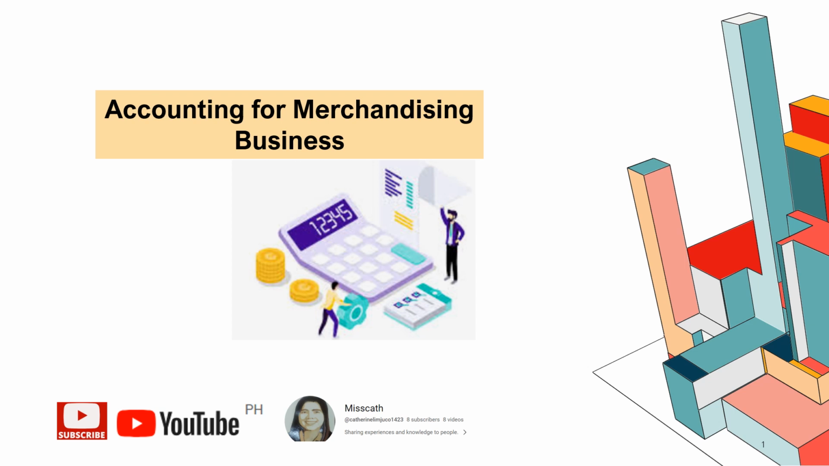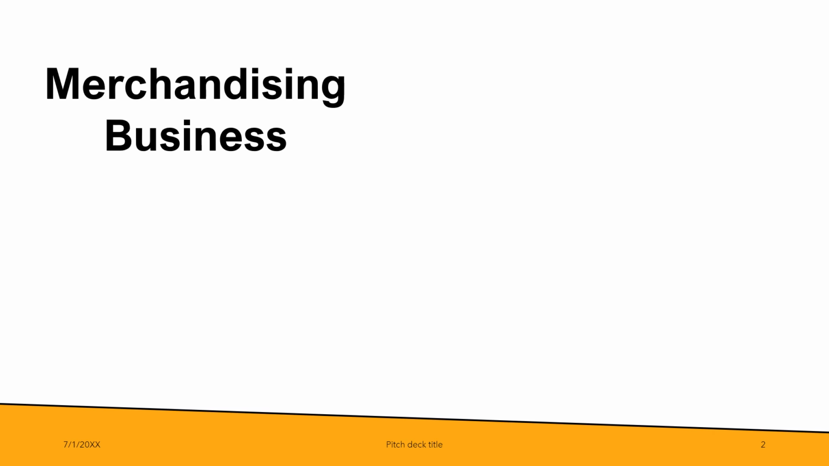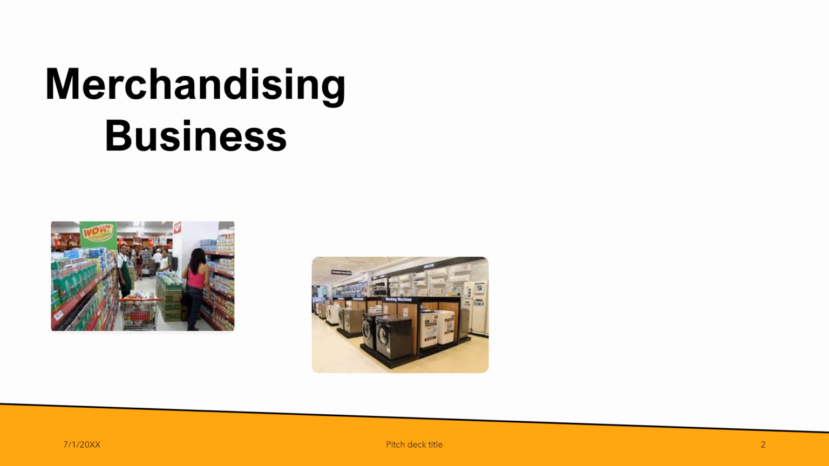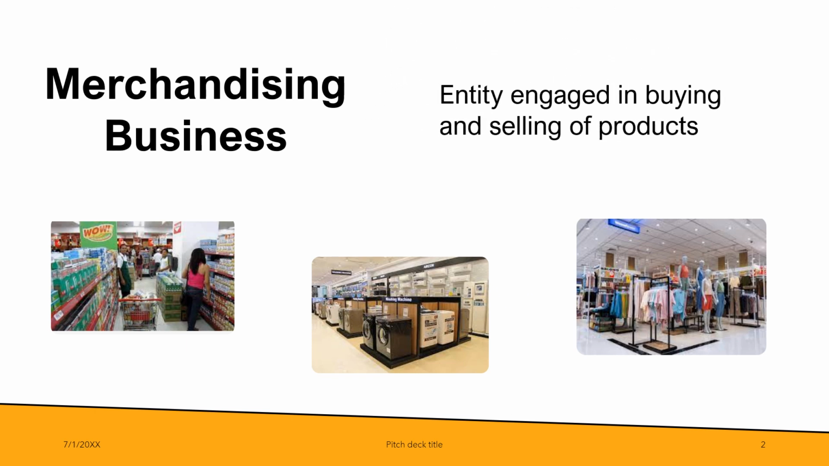Good day, everyone. After the accounting for service business, we will now proceed to the discussion about accounting for merchandising business. For merchandising business, let's have an example of entities engaged in this type of business. Grocery store, appliance store, and department store. Merchandising business is actually a business in which the entity is engaged in buying and selling of products, or buying of products to sell those products.